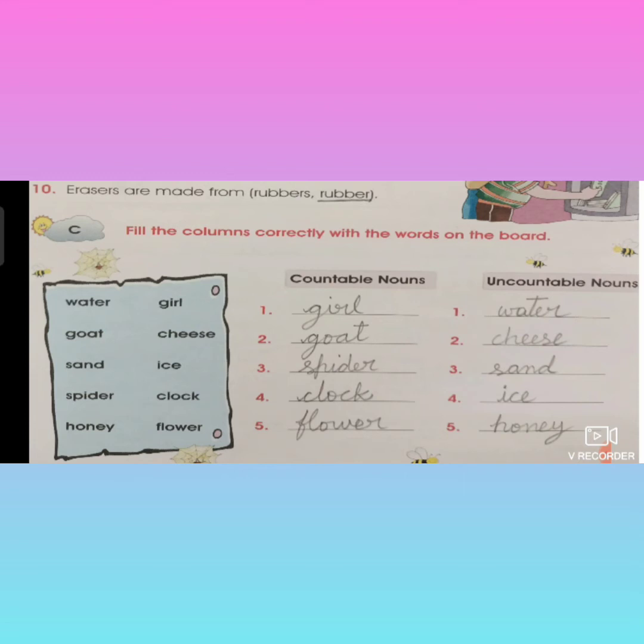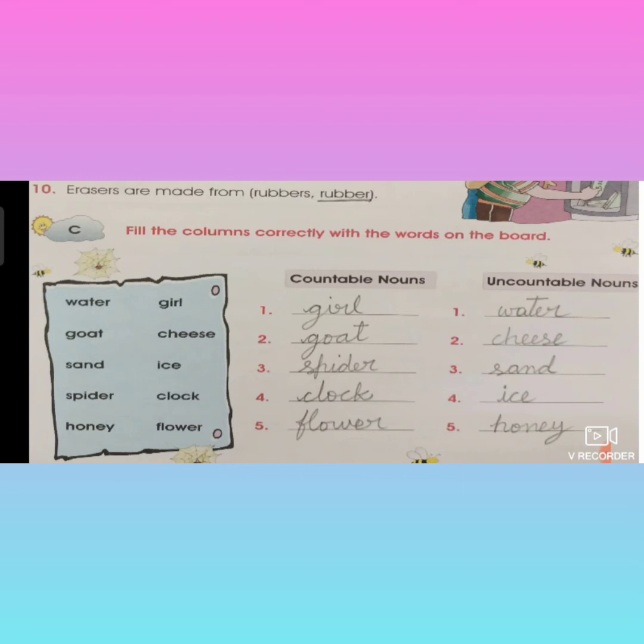Now fill in the given columns. Fill it correctly. You only should complete it. Pick the countable nouns and write them in the given column. What are the countable nouns, children? First one is girl. Second one is goat. Third one is spider. Fourth one is clock. Fifth one is flower. All these can be counted, so they are called countable nouns.